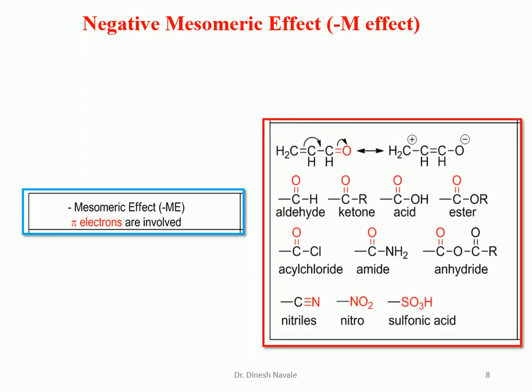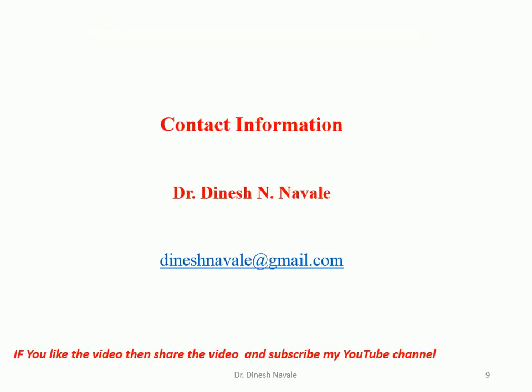This is like the alpha beta unsaturated system such as crotonaldehyde, where electrons are moved toward the oxygen. In all the cases oxygen is the group and the electrons are moved towards the group, so that's why it is a negative mesomeric effect, and pi electrons are delocalized. Aldehyde, ketone, acid, and ester, all alpha beta unsaturated systems, will show the minus M effect. Acid halide, amide, and anhydride also exhibit the minus M effect. Other electron withdrawing groups like cyano, nitrile, nitro, and sulfonic acid also exhibit the minus M effect.